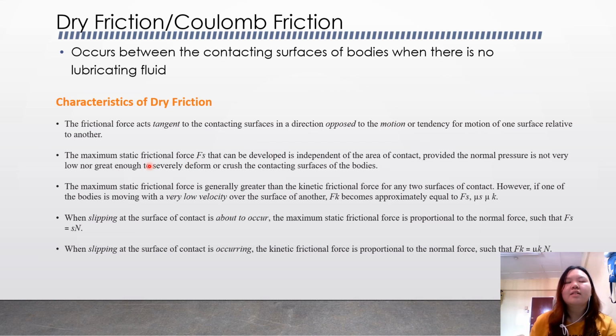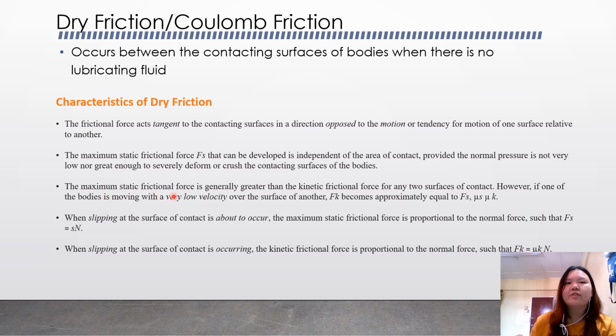The second characteristic is that the maximum static frictional force that can be developed is independent of the area of contact, provided the normal pressure is not very low nor great enough to severely deform or crush the contacting surfaces of the body.